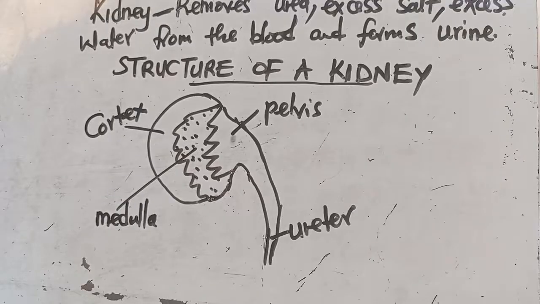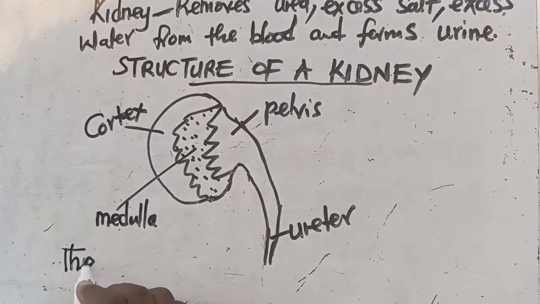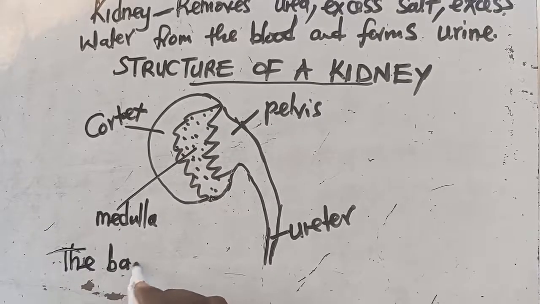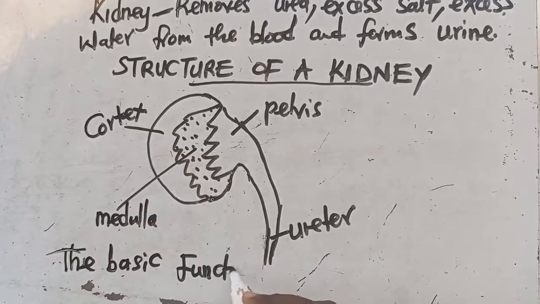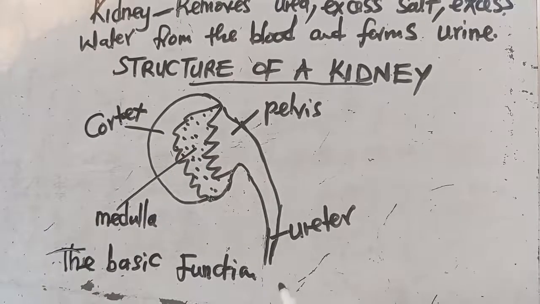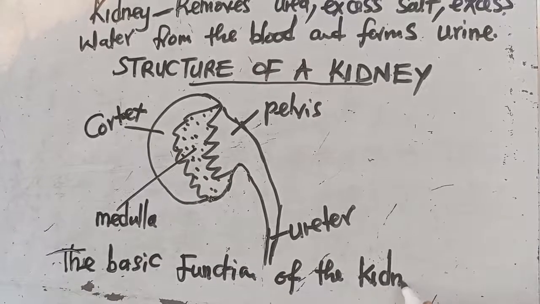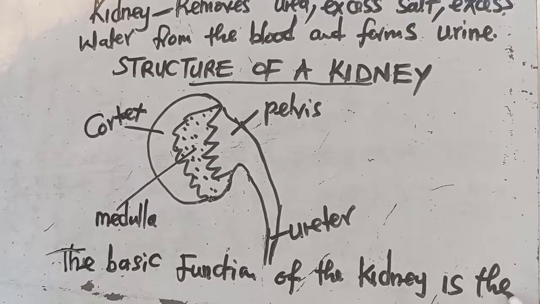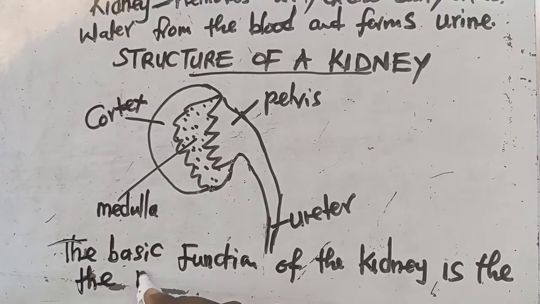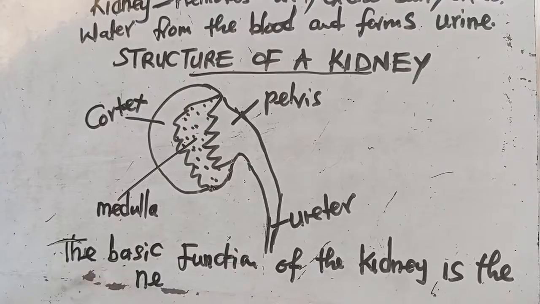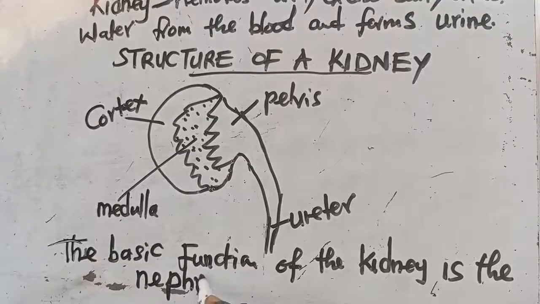And I want you to know that the basic function of the kidney is the nephron. You can repeat, you can read, the nephron.